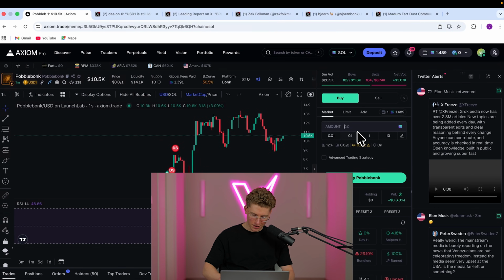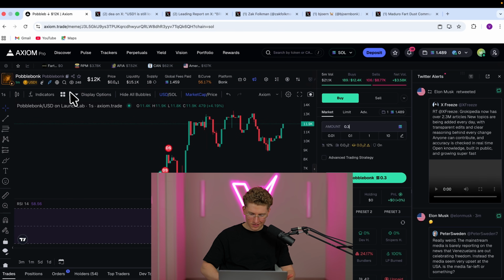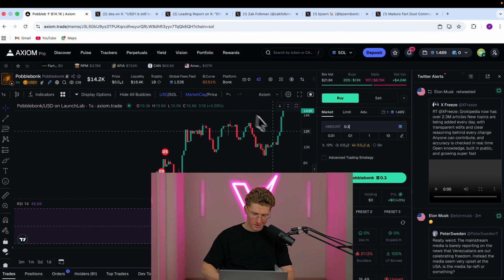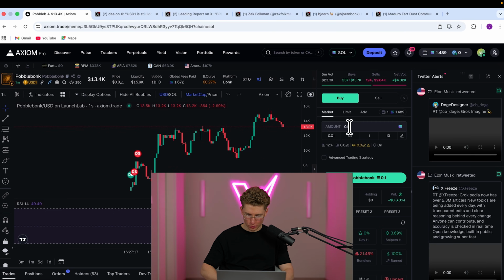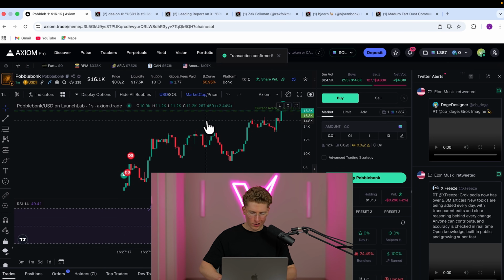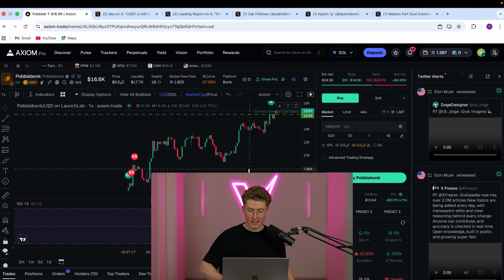This dip looks very buyable, but the frog meta, I mean, okay. I told you that this dip looks very viable. I can throw just 0.1 sol and forget. 2-3 years, forget. 0.1 sol to Pobble Bonk and forget. Maybe. Imagine it does like a 10x now.